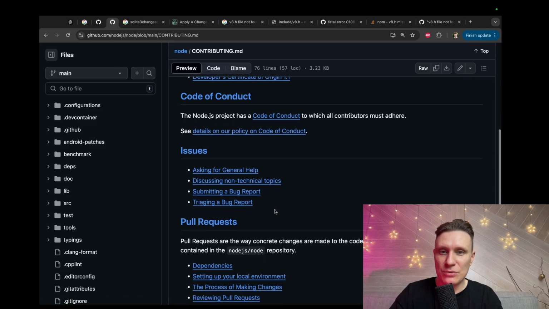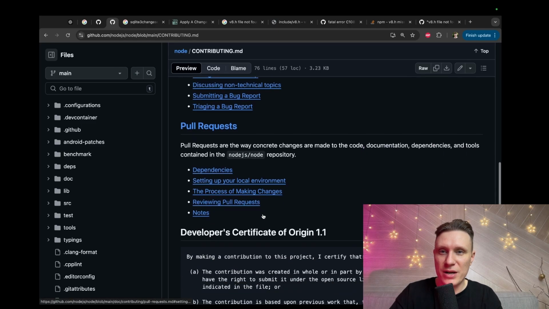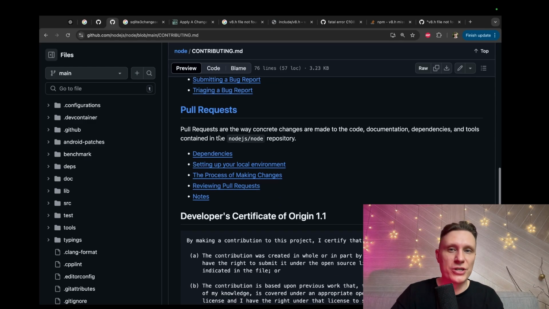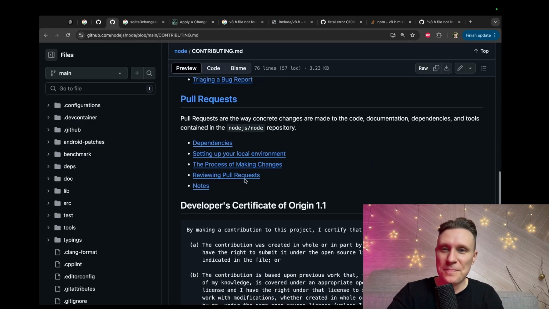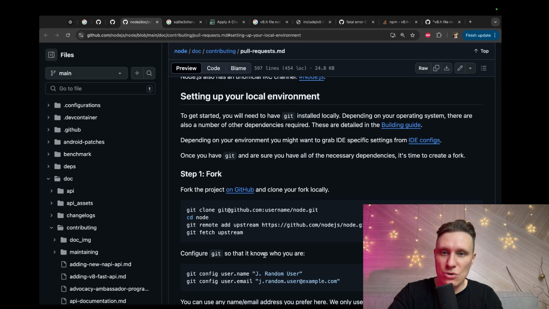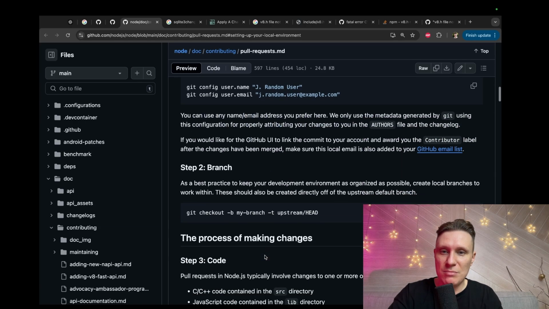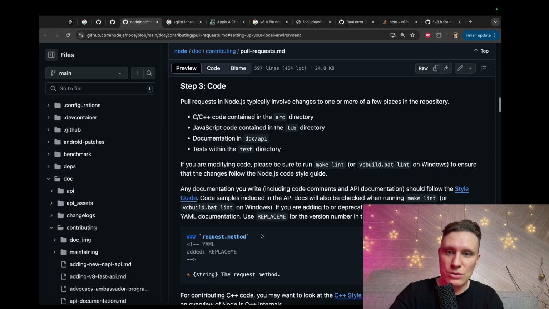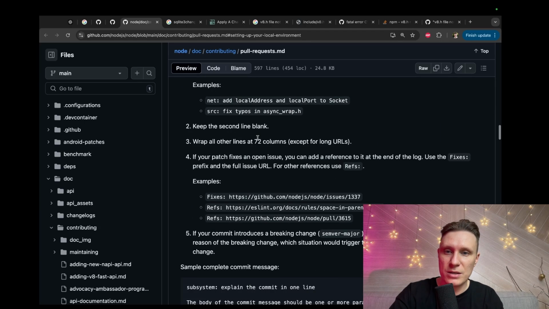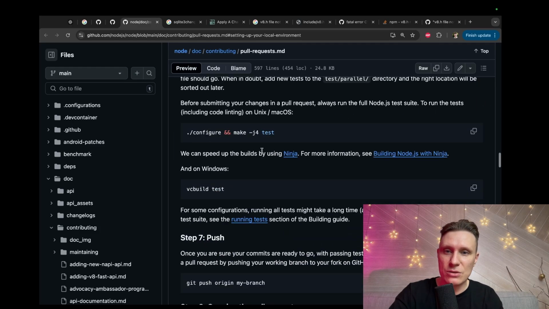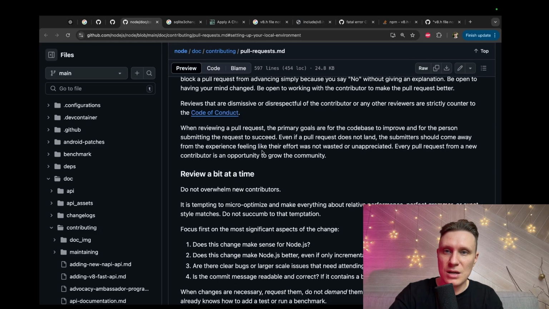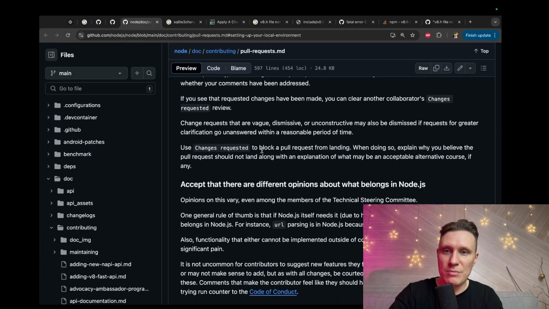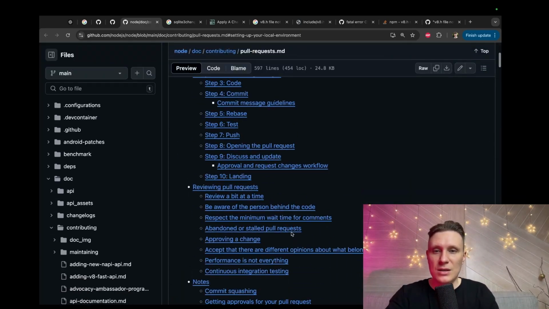Asking general technical topics, submitting a bug report, triaging bug reports. Triaging, it's a cool word. Pull requests, dependency, setting up the local environment. Yes, let's begin. Check out my branch, code, C++ contained, commit, push, landing, review. Not interesting.